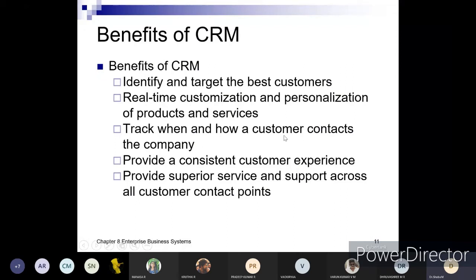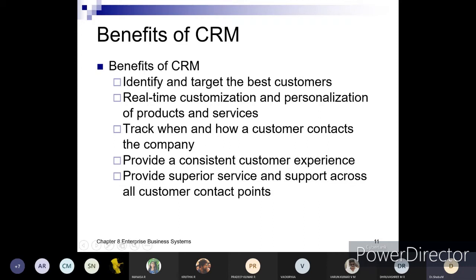Then real-time customization and personalization of products and services, right? Based on the instant feedback or the complaint issue, the company can improvise in real time with respect to the requirements or the specifications, and sometimes even personalization of various services and products. And it helps to track when and how a customer contacts the company, right?